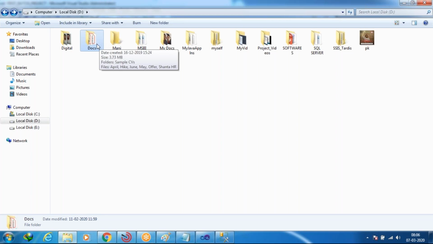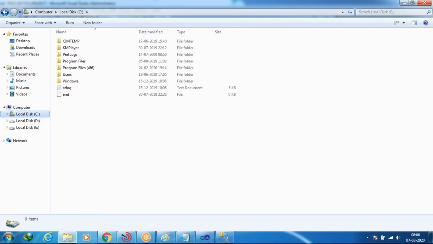So first I have to check whether that WinRAR software is installed in my machine or not. How can I check? Generally, all the files are installed in the C drive only. So I'm going to check in the C drive.